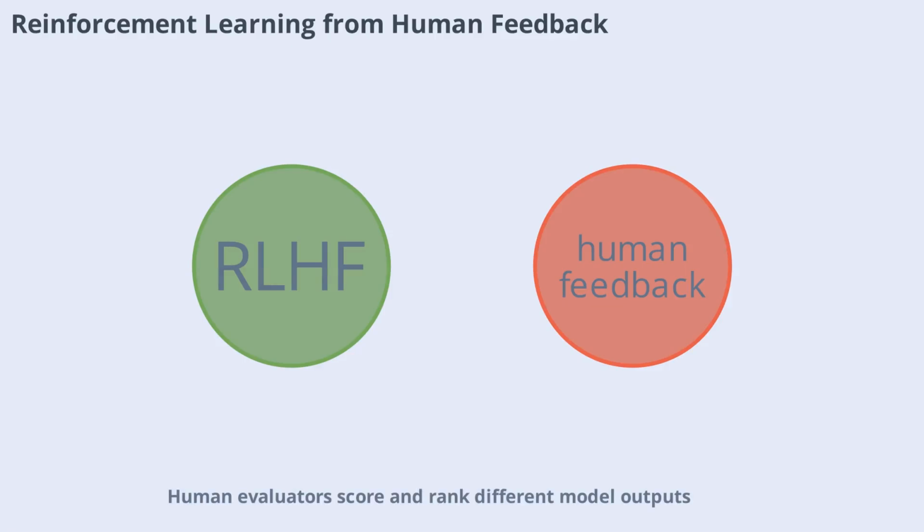RLHF, or reinforcement learning from human feedback, is a fine-tuning process that makes AI safer. Human evaluators score and rank different model outputs, and a separate reward model learns to mimic these preferences. The main LLMs then optimize to avoid generating unsafe or toxic text. For example, if a model is asked how to hotwire a car, human reviewers will rank the refusal message higher, teaching the model to reject dangerous requests in the future.